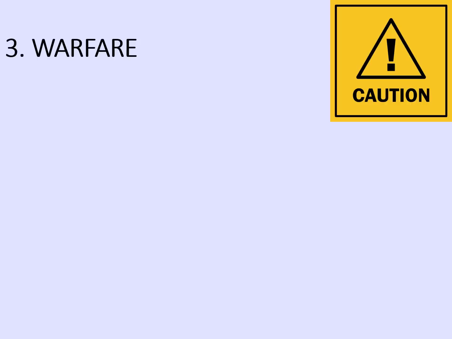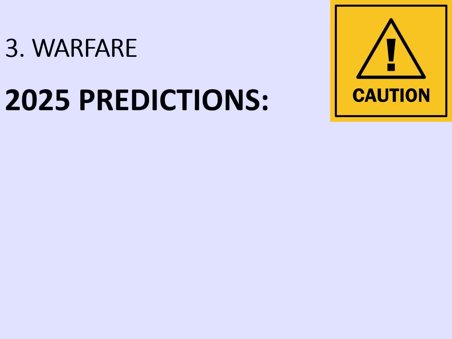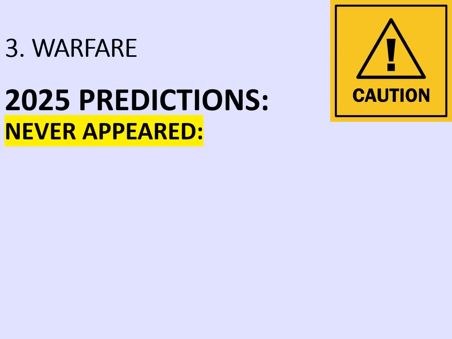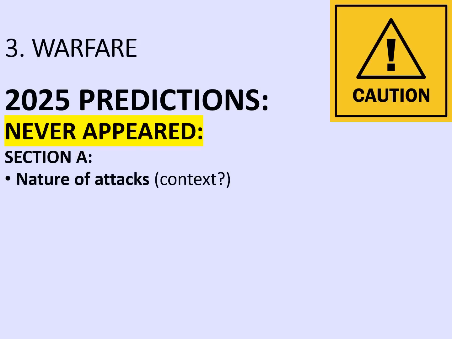Just as with medicine and crime and punishment, this is a section that should get smaller every year. These are the topics that have never appeared. In section A there's actually quite a few, but they need a bit of explanation. Firstly, the nature of German attacks on London has not come up as its own distinct question, but really I think this is more about contextual knowledge rather than something that you'll get a specific question on.